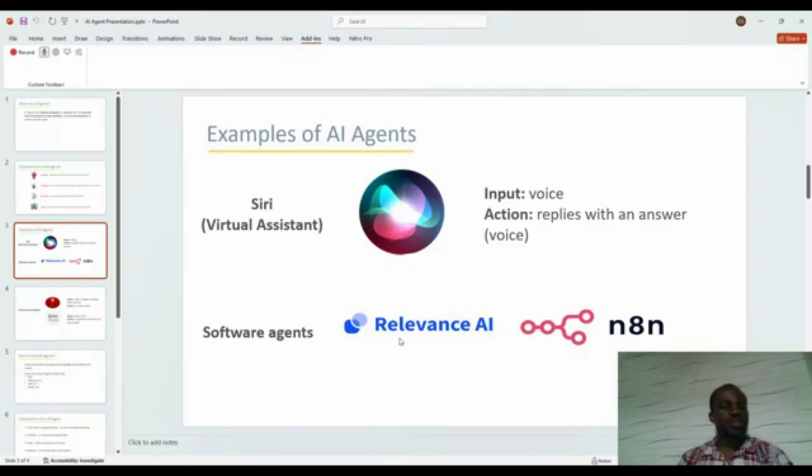Second one are software agents. An example of them is Relevant AI. We'll be looking at this particular one today. Second one is n8n, and there are several of them. I'm just giving some examples of them.